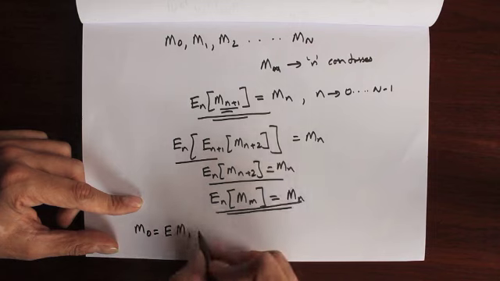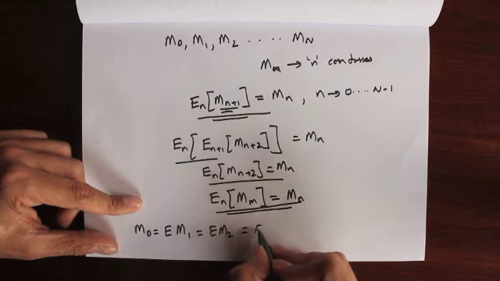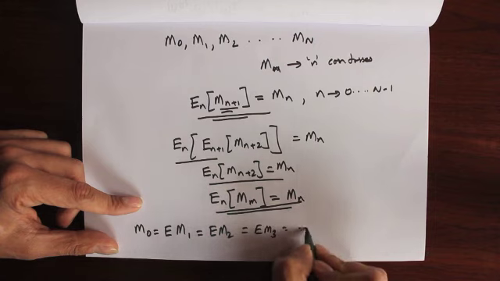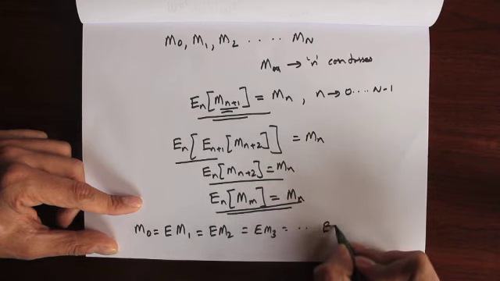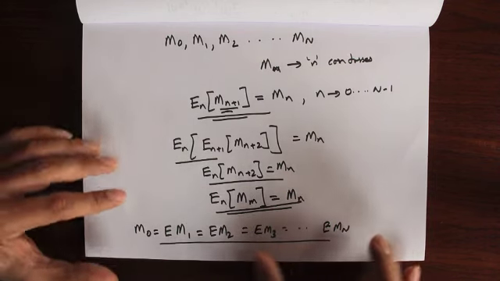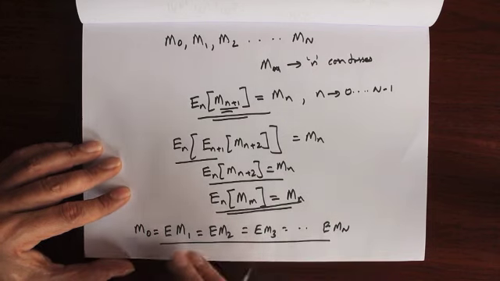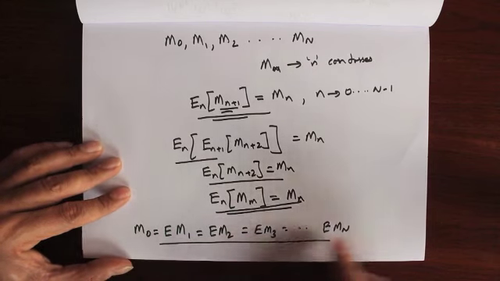Okay, and from the multi-step ahead property I can also write the expectation of m2, the expectation of m3, the expectation of mn. So as we can see from here, for a martingale process the expectation remains constant as we go forward. So the expectation doesn't change.